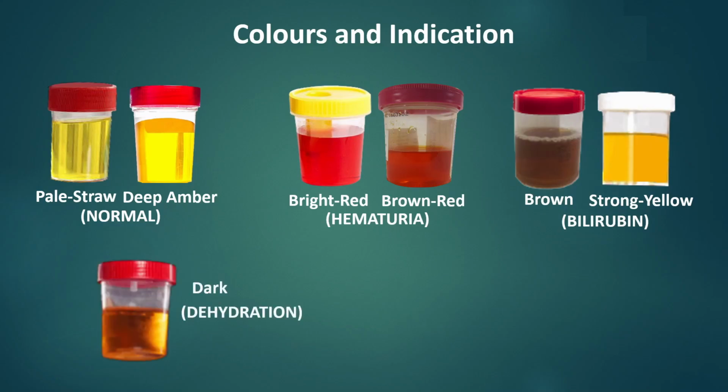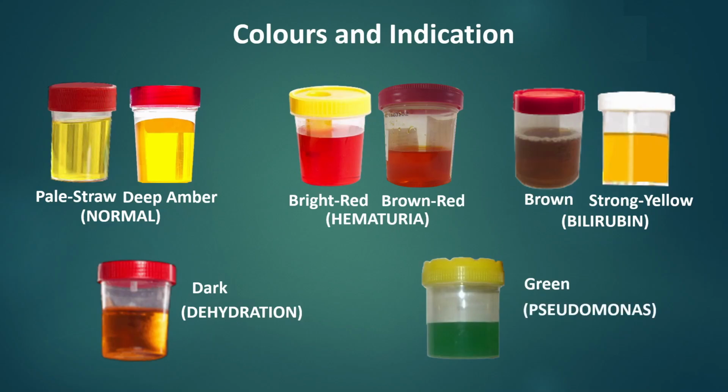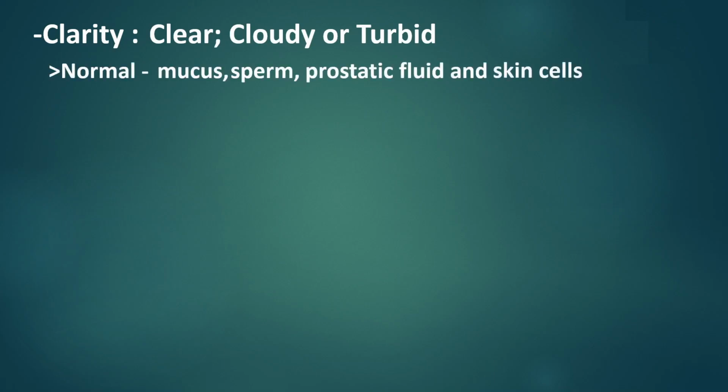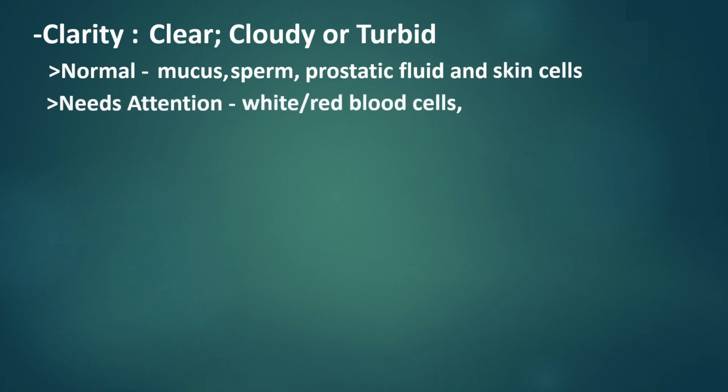Dark urine is for dehydration. Green urine is an indicative for presence of Pseudomonas. This is also evident for patients taking chemo drugs such as mitomycin. Clarity should be clear, cloudy, or turbid. Normal urine consists of mucus, sperm, prostatic fluid and skin cells. It needs attention for presence of white and red blood cells, including pus and bacteria.